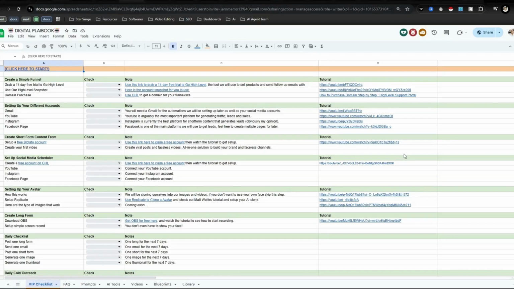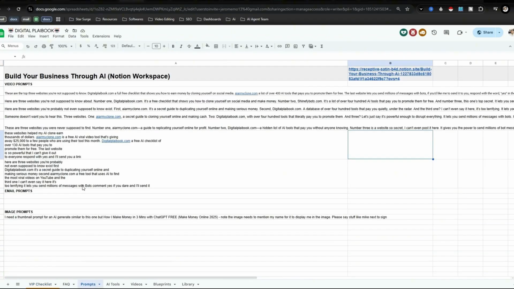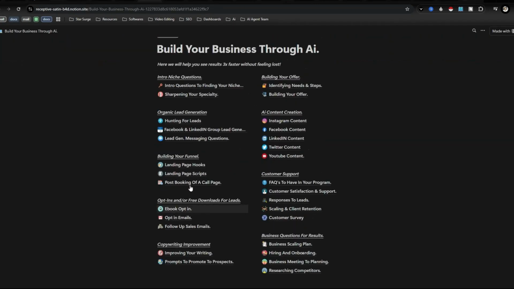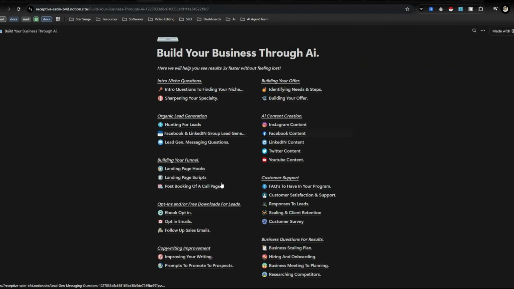what I'm doing, you're going to get access to what you see right here, which is the digital playbook, which has a VIP checklist and tutorials of what I'm going to be walking you through today. It has different prompts. Also, something I just put in here is a Notion workspace of different ChatGPT prompts that you can use for different scenarios, whether it's AI content creation, organic lead generation, and a bunch of other really cool stuff.